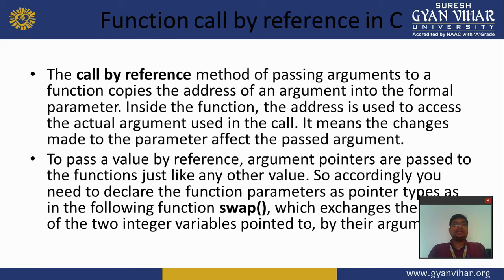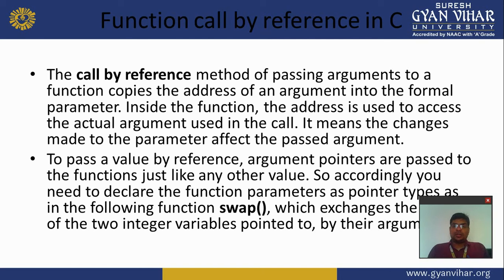It means the changes made to the parameter affect the passed argument. To pass a value by reference, argument pointers are passed to the function just like any other value. So accordingly, you need to declare the function parameter as a pointer type, as in the following function swap, which exchanges the original values of the two integer variables pointed to by their arguments.